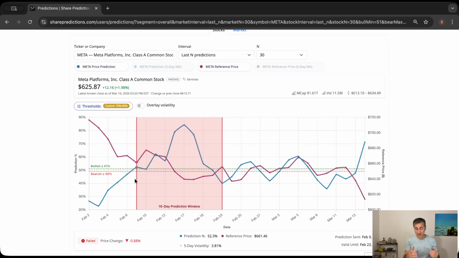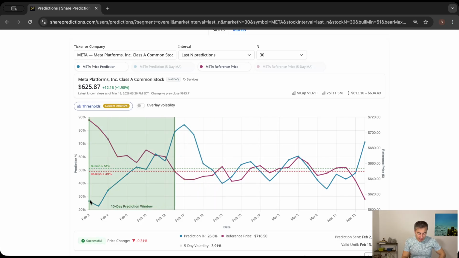But what happened here is that even if the prediction itself was a bullish one, the price 10 days later was lower than expected. But as you see, if you follow the blue line here, the prediction is actually going up. The bottom point for the prediction was, I guess, the 3rd of February, yes, and the prediction was 22.9%.